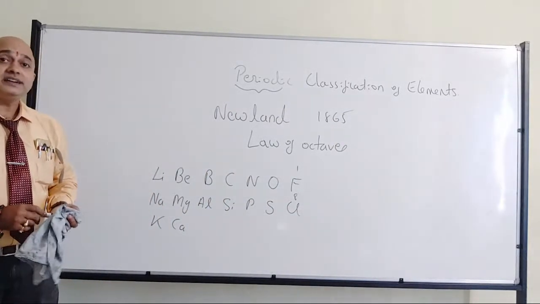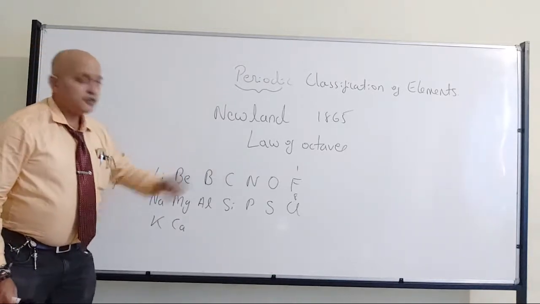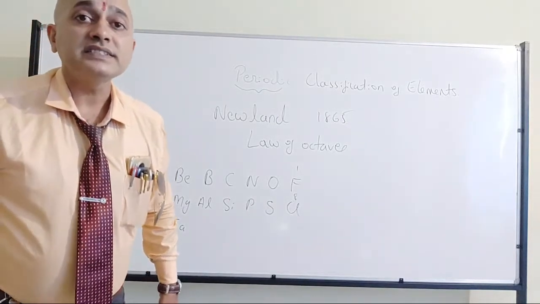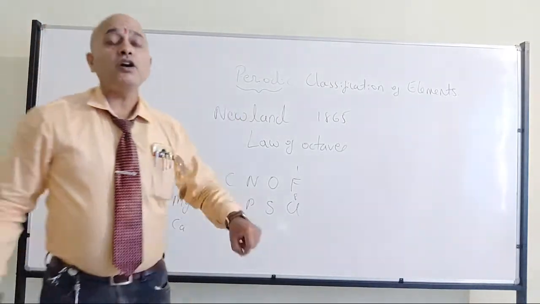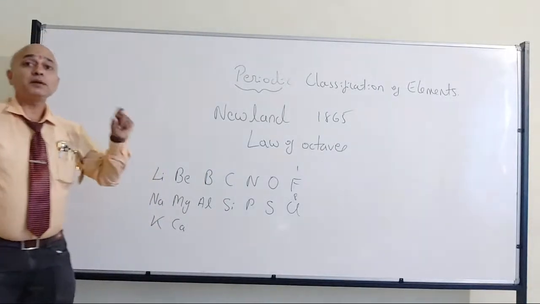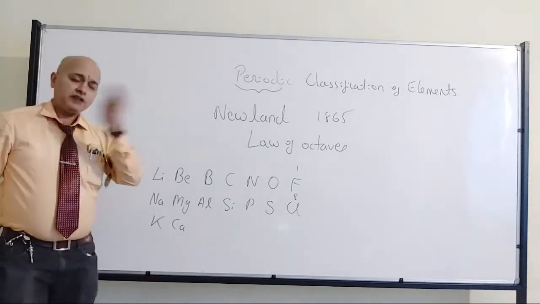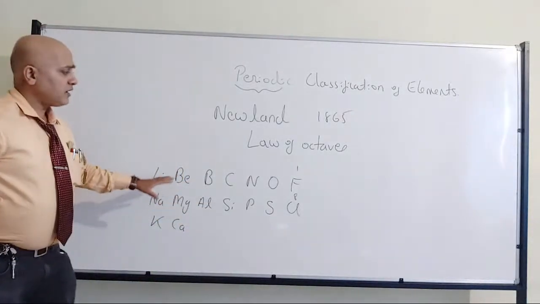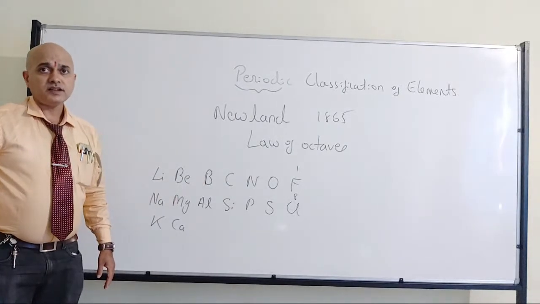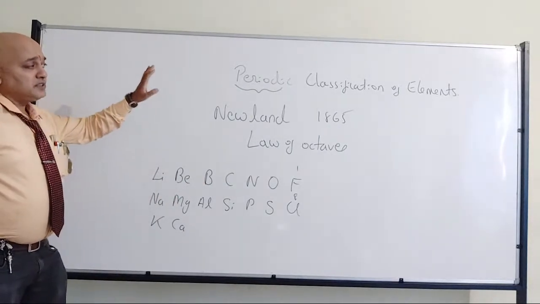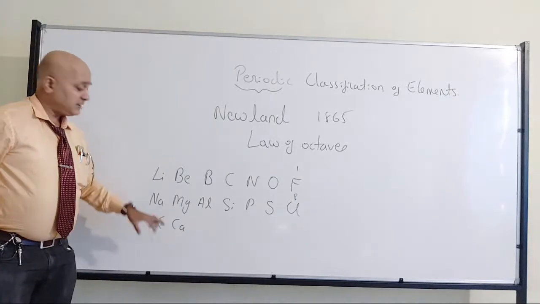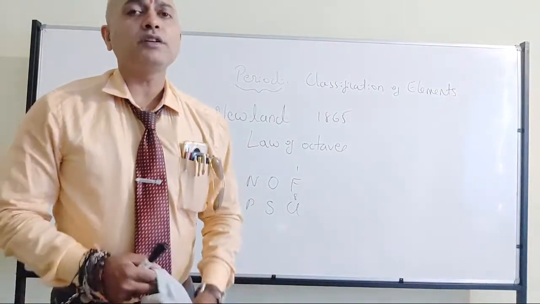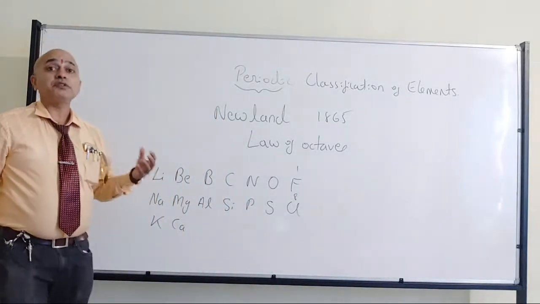So what I mean to tell here is, whichever element you pick, and from there if you go up to the eighth element, it will be of the same properties. Even now they have been put into the same group. Anyway, group and period we are going to discuss later, but for the time being you can see they are of the same properties. Right? But the only thing here is Newland was able to arrange the elements up to calcium only. So that might be one of the drawbacks.